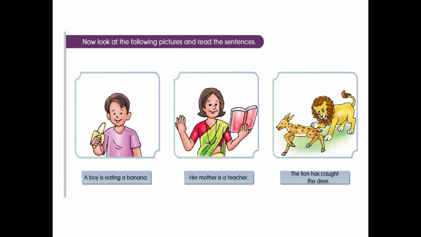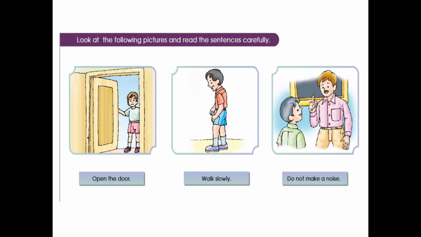So next, look at the following pictures and read the sentences carefully. Open the door, walk slowly, and don't make a noise. What are these sentences saying? The above sentences give commands. They order somebody or request somebody to do something. They are commands. We write a full stop at the end of a command.